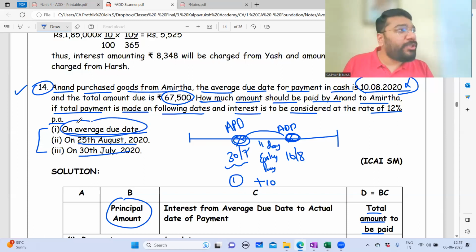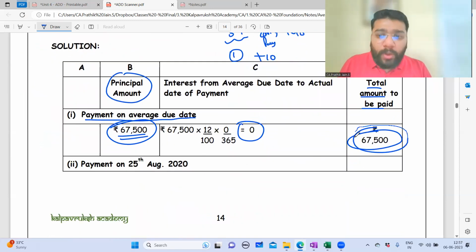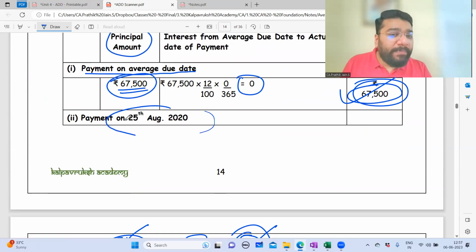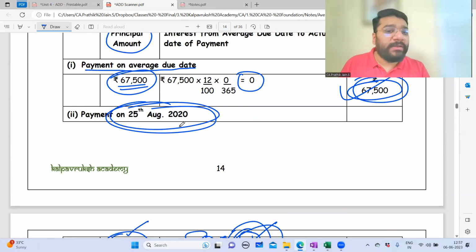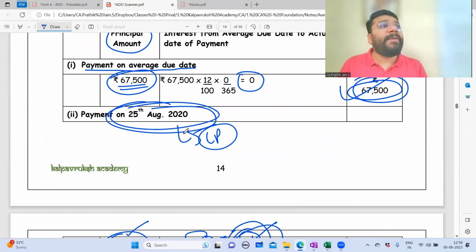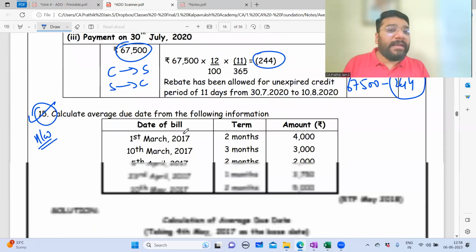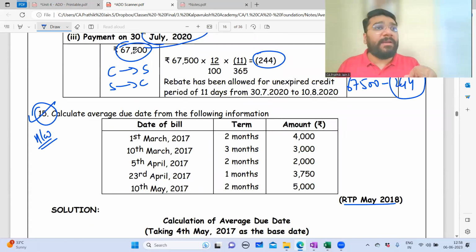Had they made the payment on the average due date, only the agreed benefit would be paid or received. But in the next two questions, when there is late payment and early payment, an additional benefit comes to one person and is lost by another. For example, when the payment happens on 25th of August, this was late payment. Late payment means a penalty for whom? Customer. Advantage to whom? Seller. And when early payment is done, the customer is getting the benefit, and it is a problem for the seller. So they are getting an advantage or disadvantage other than what is agreed.